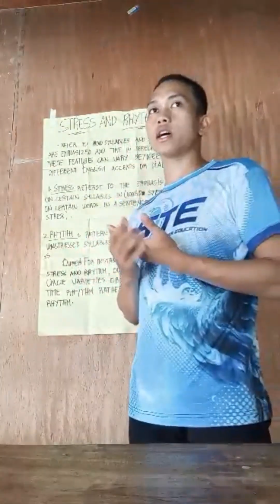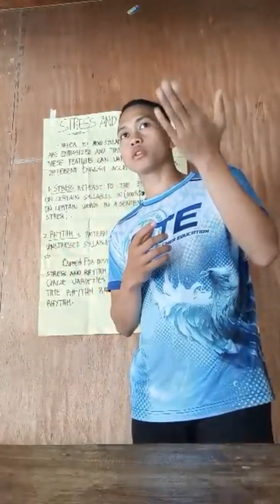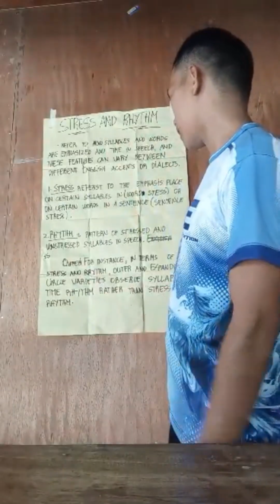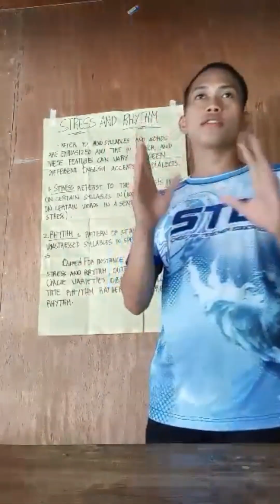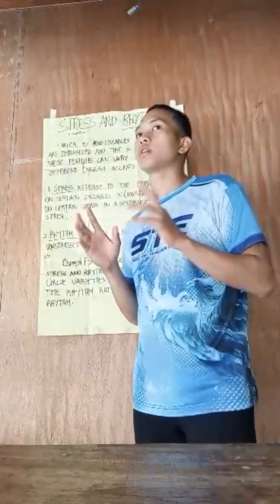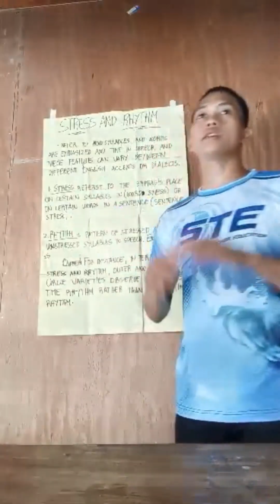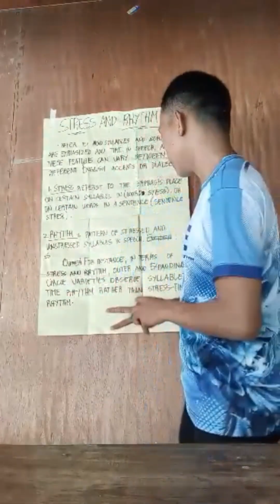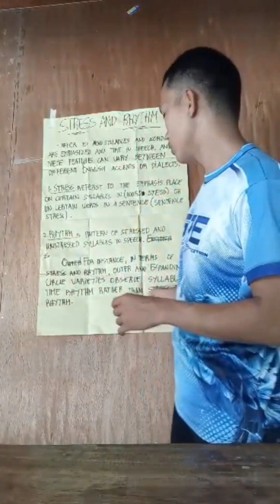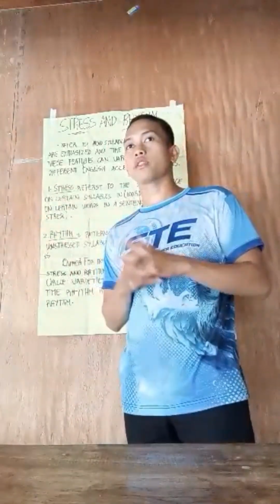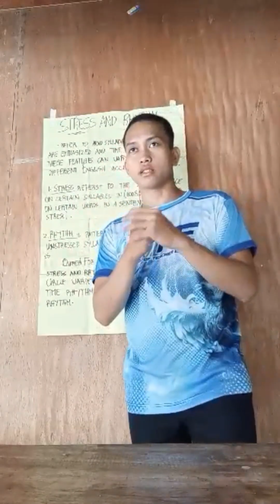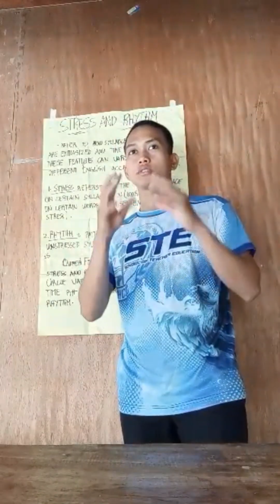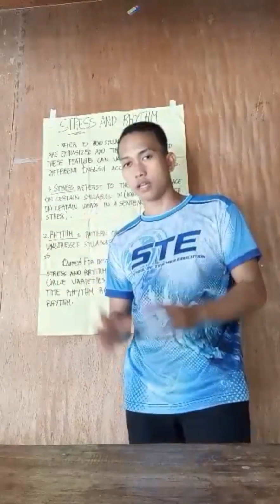Next is stress-timed rhythm. The first is syllable-timed rhythm, and the second one is stress-timed rhythm, where the time between stressed syllables is roughly the same, while unstressed syllables may be shorter.